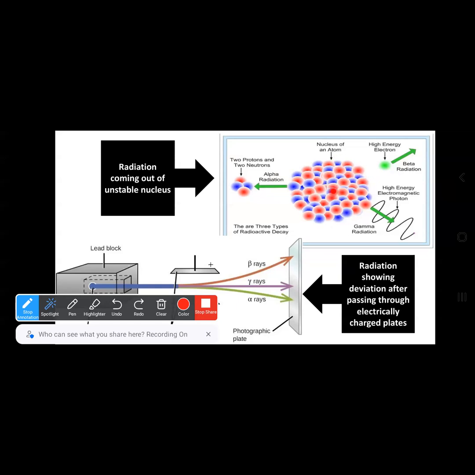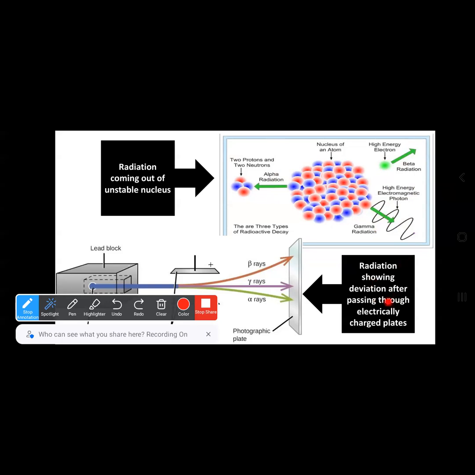Now, some positrons or electrons may be released from the atom. Such radiation is known as beta radiation, and some energy released in the form of an electromagnetic wave, also known as a photon, is called gamma radiation.